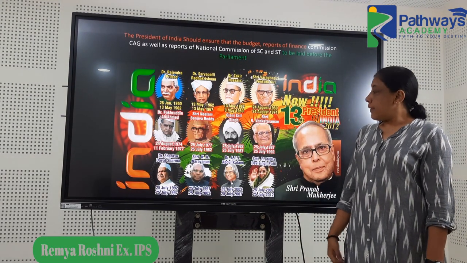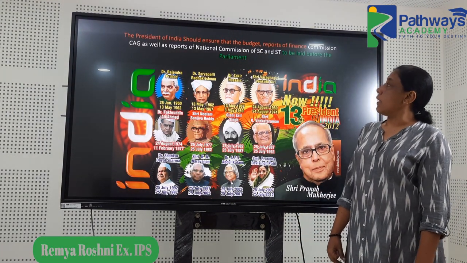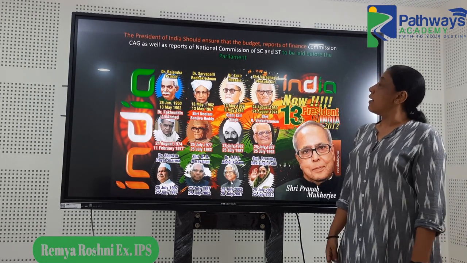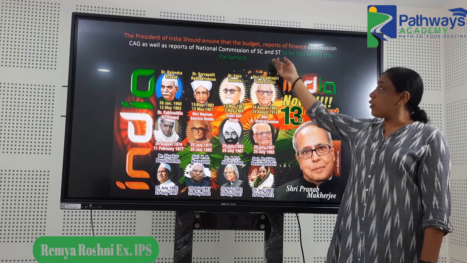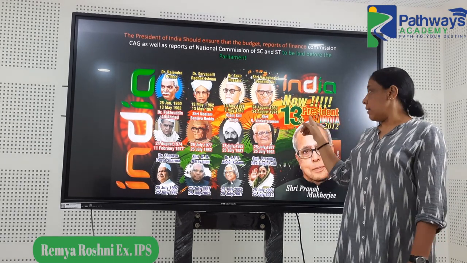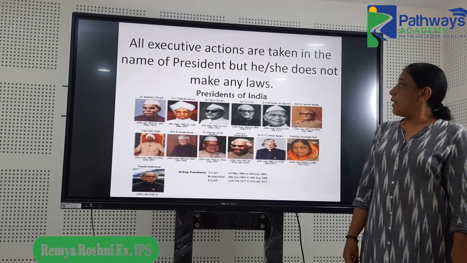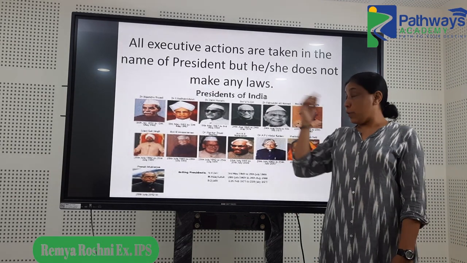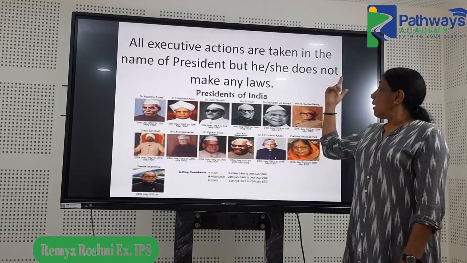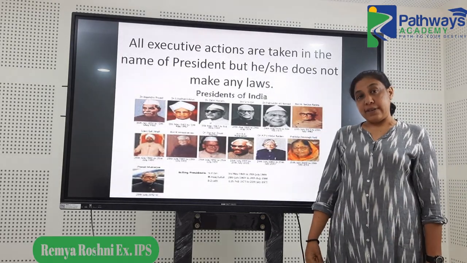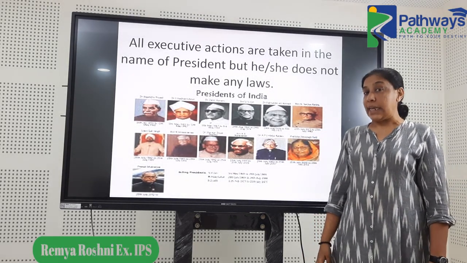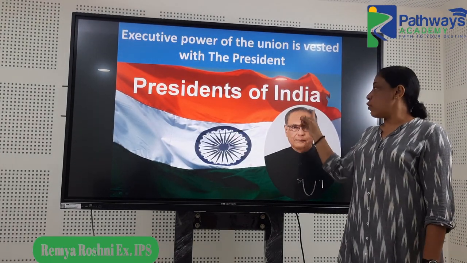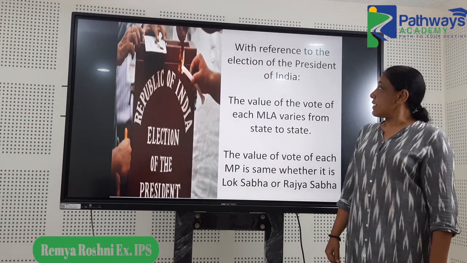Then we have a lot of questions on the President of India, and what are the reports which the President has to ensure are put in front of Parliament. That was this question. Then the President is the executive head and all the actions are taken in the name of the President, but the President himself is not making any laws. So a similar question, executive power of the President.